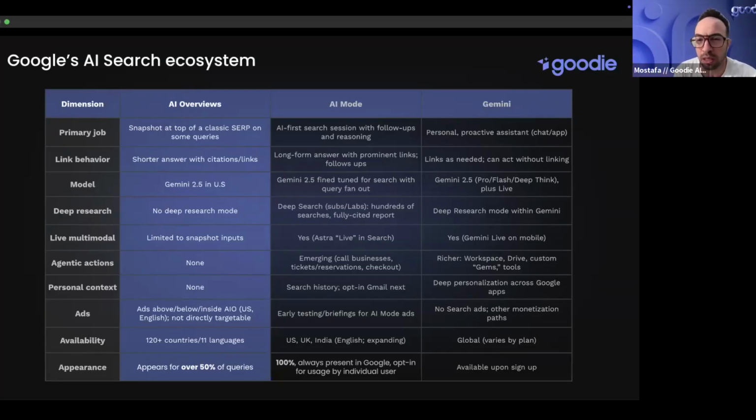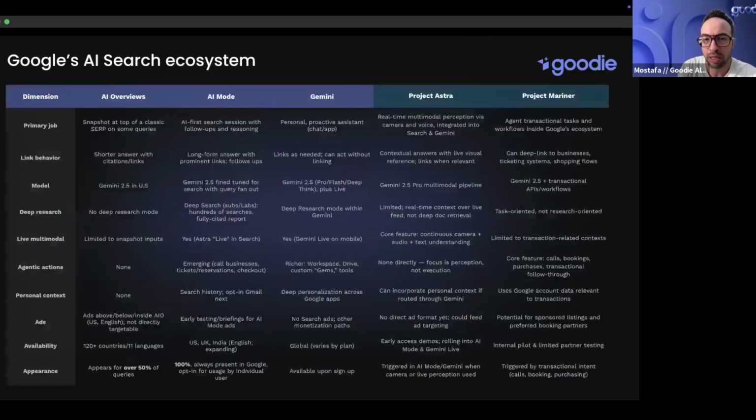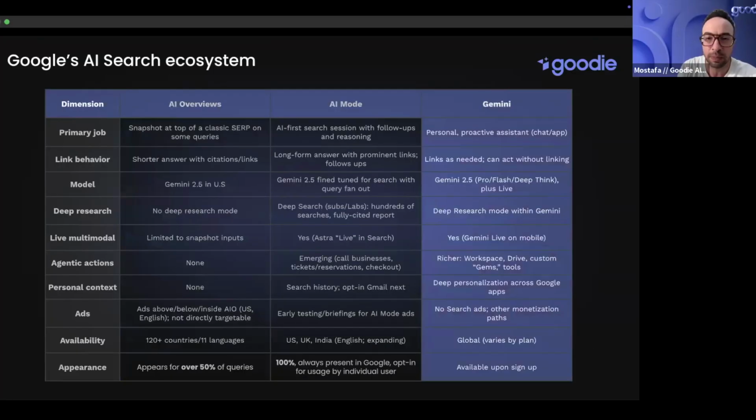It's just similar to ChatGPT and Claude in that sense, where it's not really optimized for search. It can do a bunch of other things, but search is one of the things that it can do. It's not embedded in the search experience, and it's not fine-tuned for search. The query fan out is also not really a mechanism that it uses; it's a completely different mechanism depending on the model that you end up opting in to use. So these are the differences between the three.